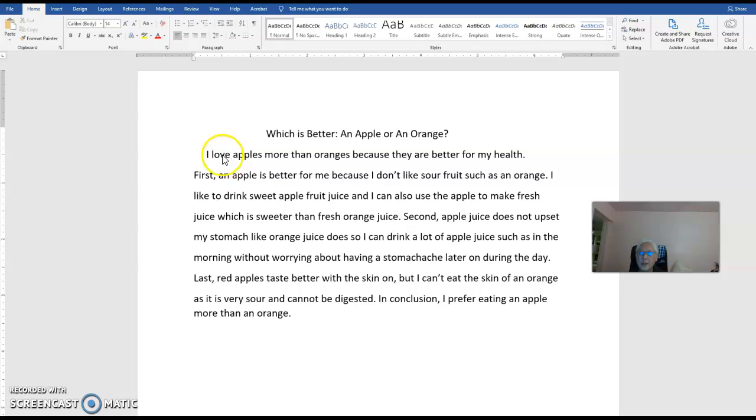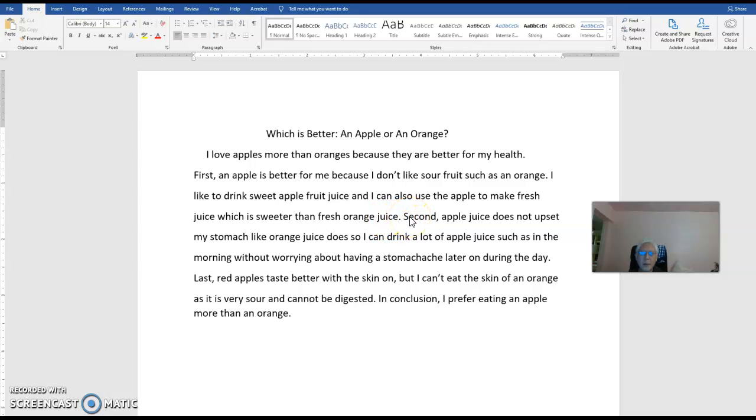After my topic sentence, I have my first supporting sentence and detail. First, an apple is better for me because I don't like sour fruit, such as an orange. I like to drink sweet apple fruit juice, and I can also use the apple to make fresh juice, which is sweeter than fresh orange juice.